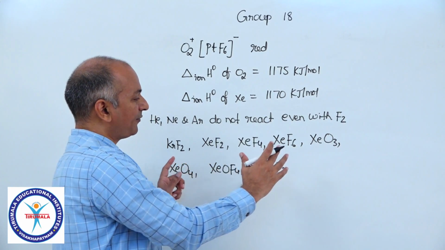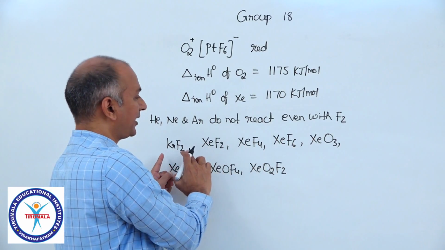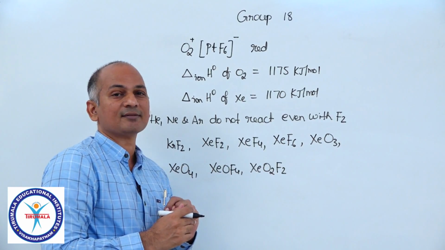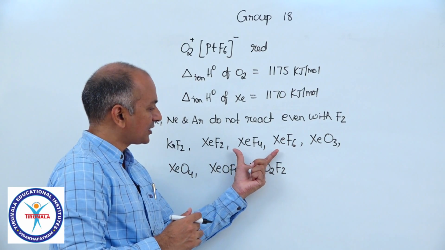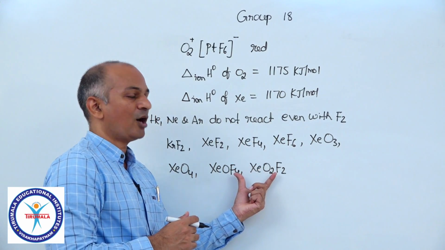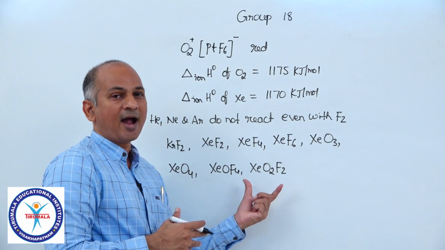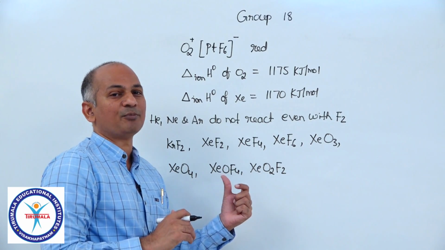So these are some of the compounds of xenon and krypton. Now let us see what are the structures of these compounds, how these compounds are prepared, and what are the chemical reactions of these compounds.